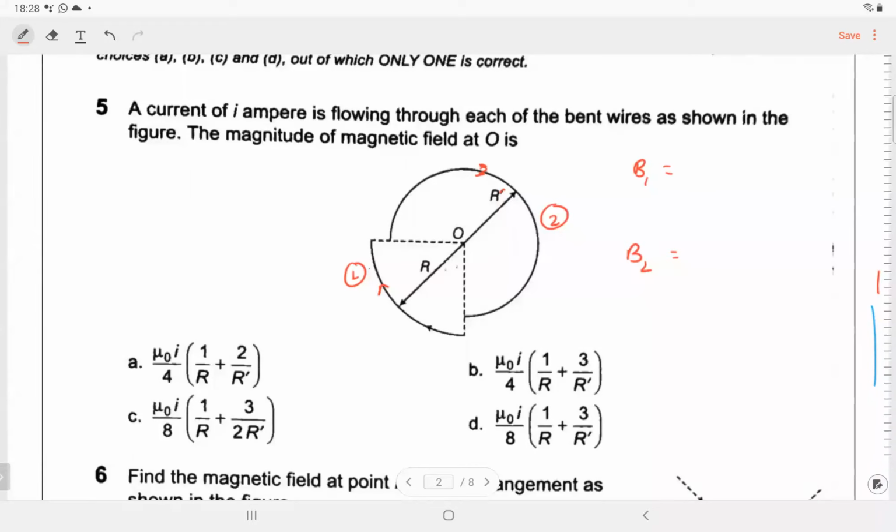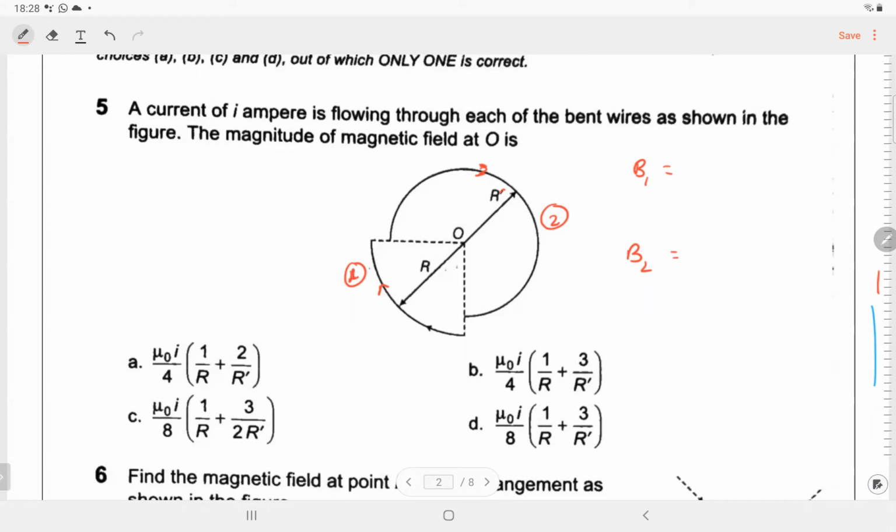Due to wire 1, what is the magnetic field formula? Magnetic field for an arc. What is magnetic field due to wire 1, which is a quarter circle, Dhruv? Sir, you told it for O. No, I need to know for 1. Is the screen visible? Yes, sir.